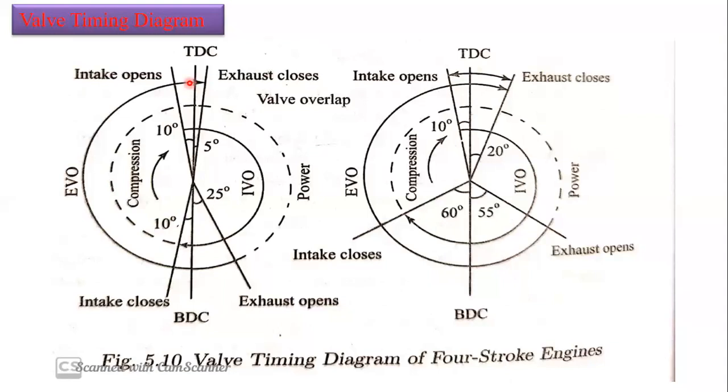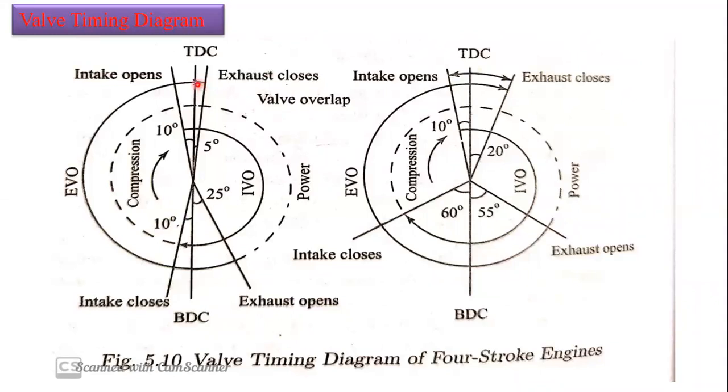Okay, that is theoretical, but the actual is different. We already discussed the actual one. Why do we need to change from the theoretical one? In theoretical, we open and close at particular timings, and in the actual one, we vary those. Why do we need to vary the intake and exhaust valve opening and closing? Because it improves the efficiency.